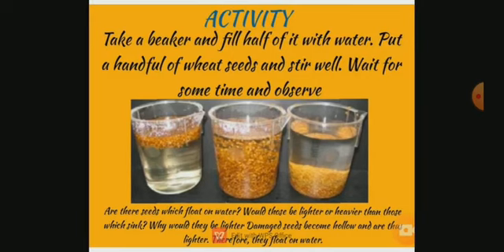Why would they be lighter? Because they are damaged seeds, isn't it? Damaged seeds become hollow and they become lighter, so they float on water. Are they of good quality? No. Are they fit for sowing? No. We have to discard them. So this is the best method to separate good seeds from the bad ones.